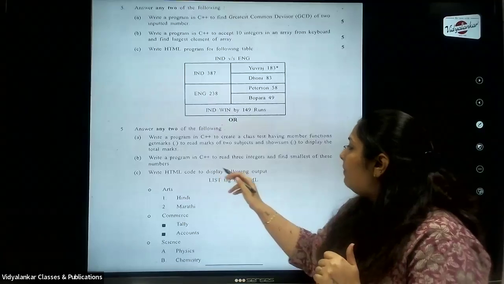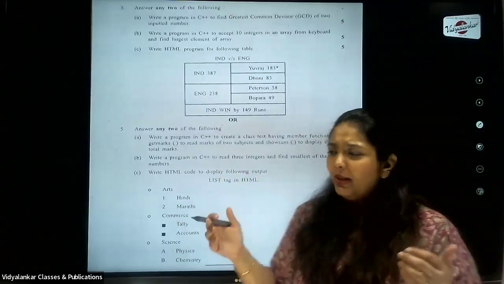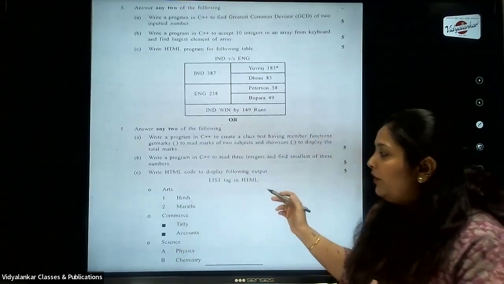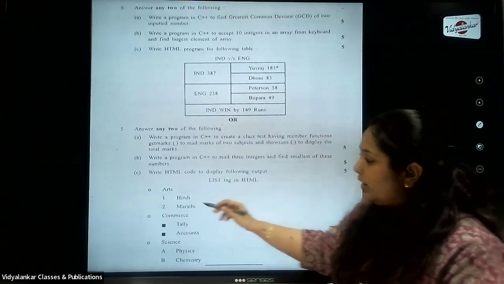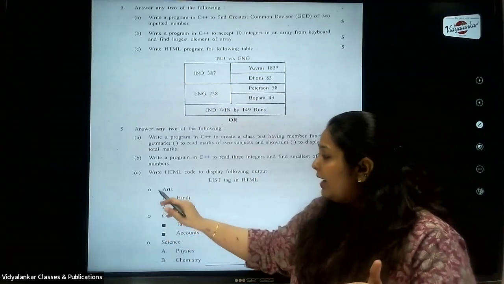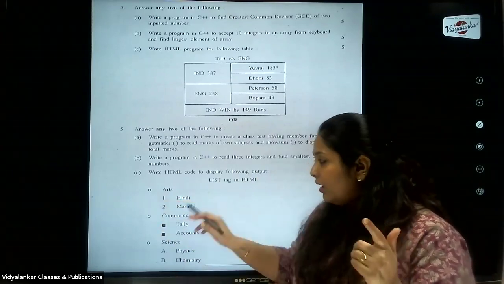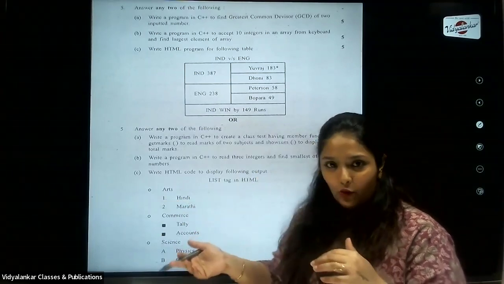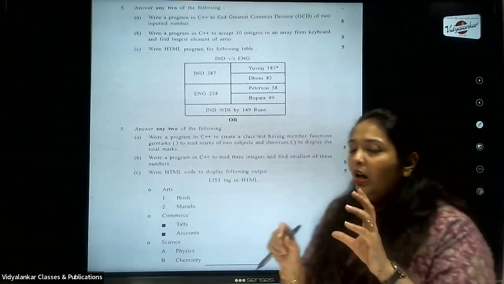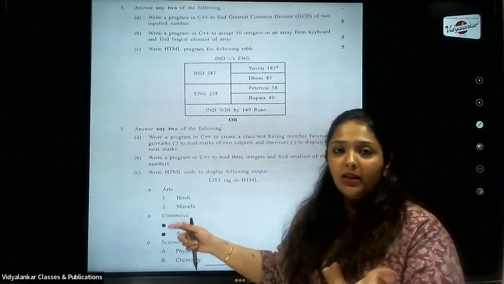Again, next program: read 3 integers and find the smallest of them. Very basic program they've asked again. Next, you will see again the output is given of the HTML code. That means it shows an ordered and unordered list. So it is basically a nested unordered list, which has an ordered list as well as an unordered list in it. So the nesting of the list has been done. I hope you know how the nesting of ordered and unordered lists is done. So you have to write the HTML code for that.